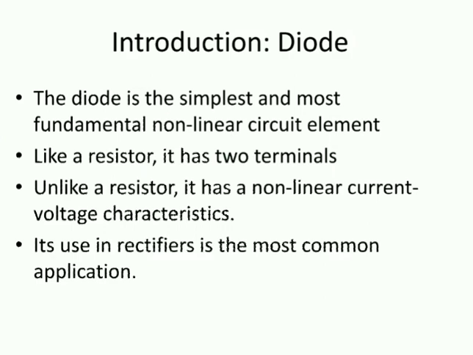You will see, I will show you that diagram. So that's why we are saying diode has non-linear current and voltage characteristics.